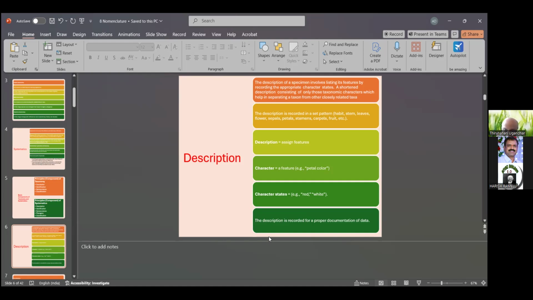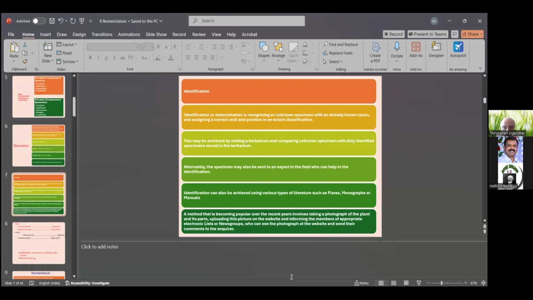So then the description assigns features. The first feature is petal color, such as red or white. That is one point. Then the characteristics must be recorded, with proper documentation of the data. The proper documentation is also important.